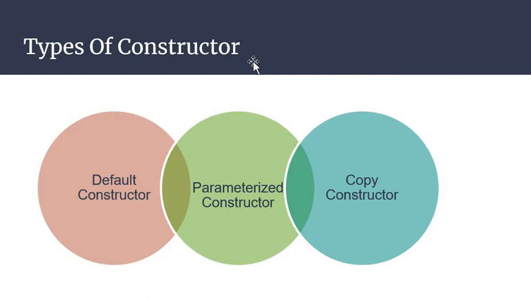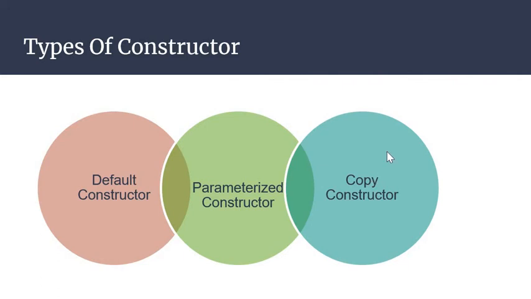The parameterized constructor means a constructor which takes some parameters as input. The third one is the copy constructor.